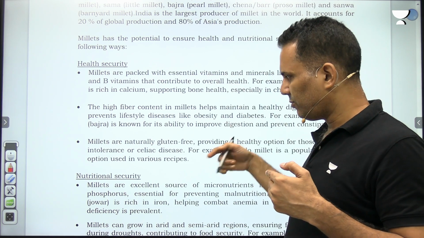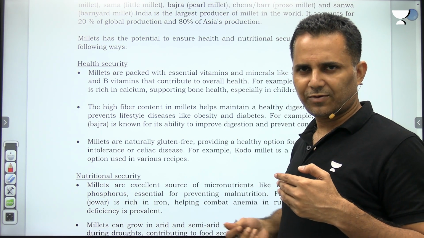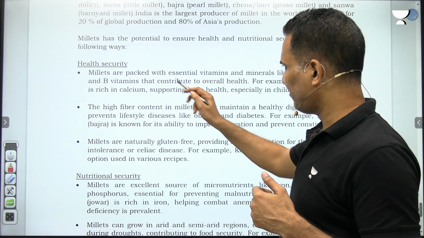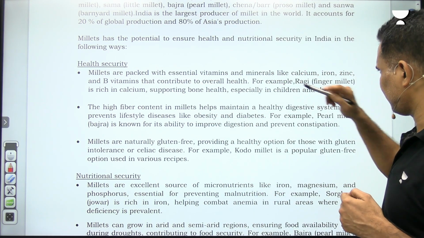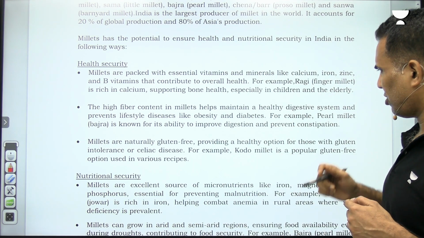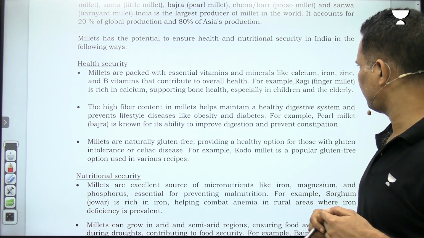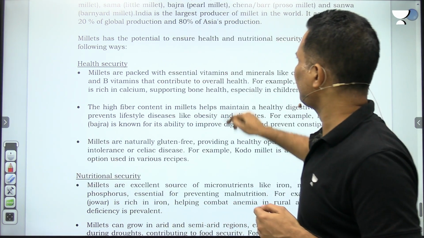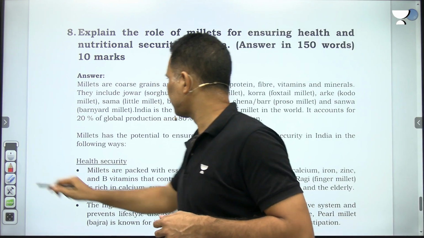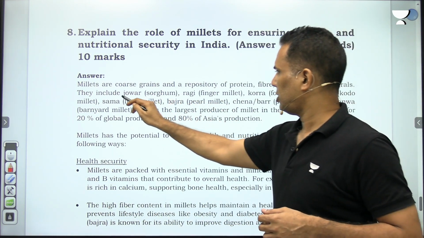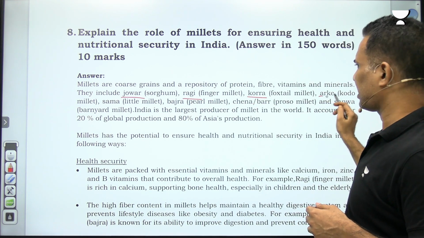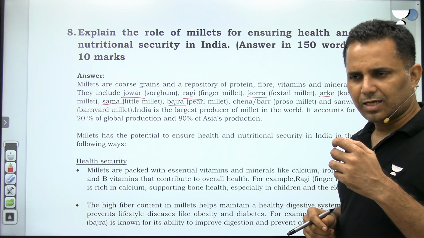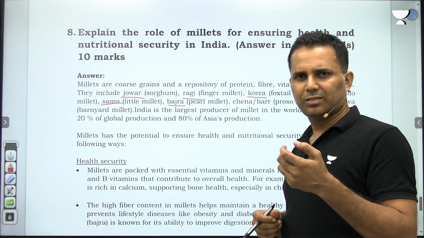Now if you remember, if you know the points, you will be able to write. Otherwise, just writing generic points may not help you. So you have to link with, for example, millets are packed with essential vitamins and minerals like calcium, iron, zinc and vitamins that contribute to overall health. For example, ragi, finger millet is rich in calcium. So you have to see there are 5-6 millets that we have discussed. Jowar, ragi, korra, kutki, sama, bajra. So all these are rich in nutrients, minerals, vitamins.